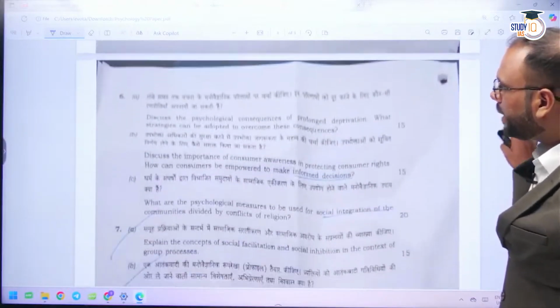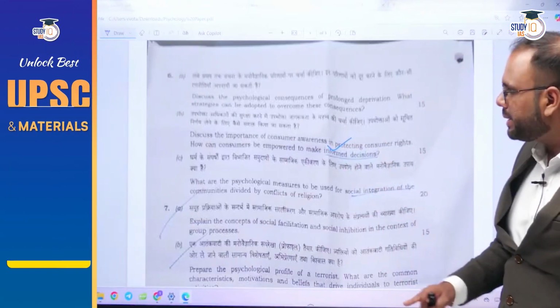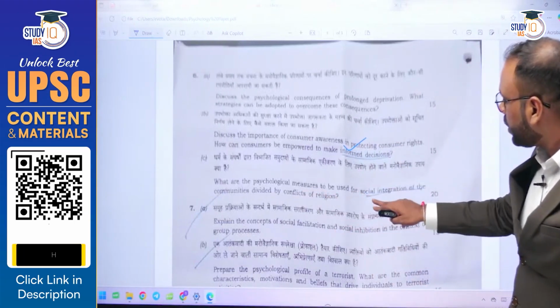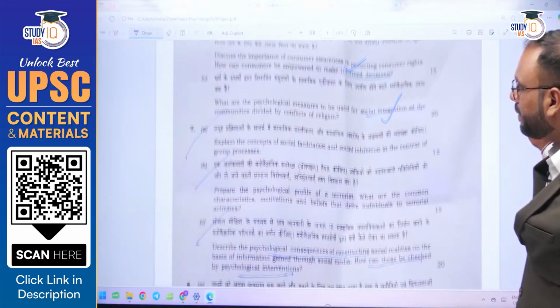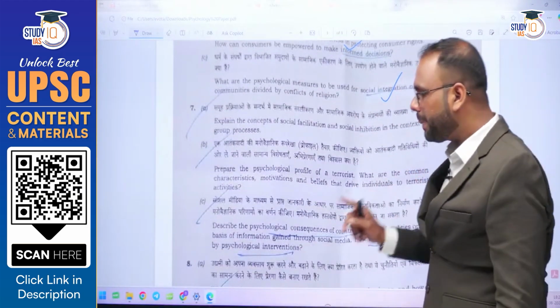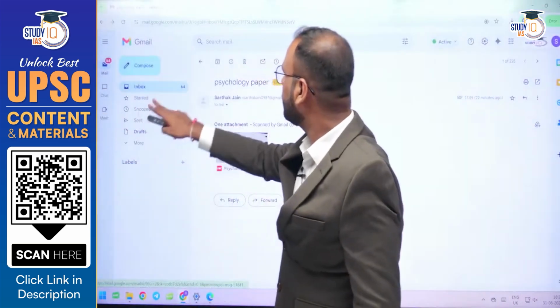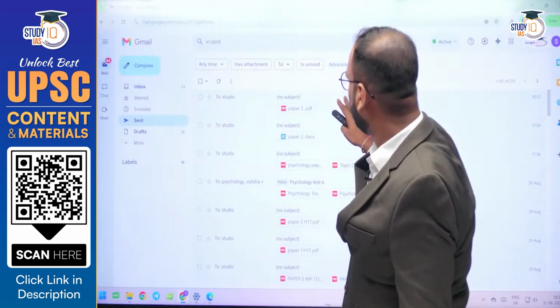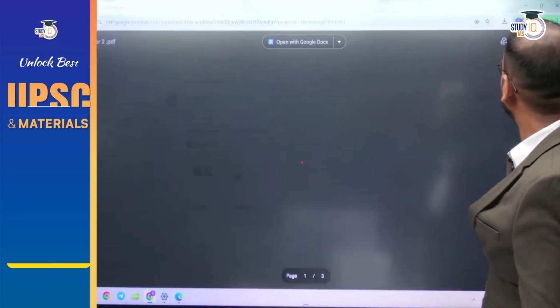Then you can find some questions related to consumer awareness. Consumer psychology is there. Psychological measures to be used for social integration. So in this way you can find that they have covered all the topics. In paper 1 also they have not left any other topic, and here also you can see they have covered all the topics of this paper also. So we focus upon the paper 2 analysis.